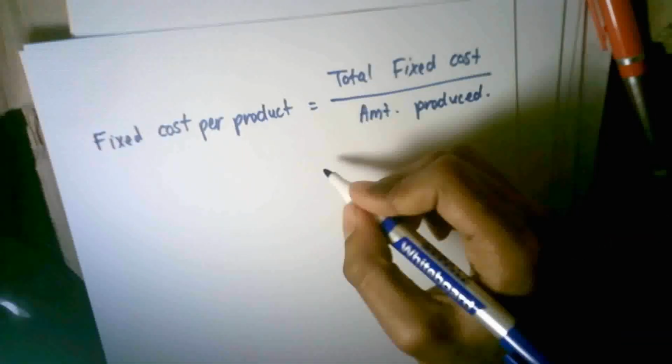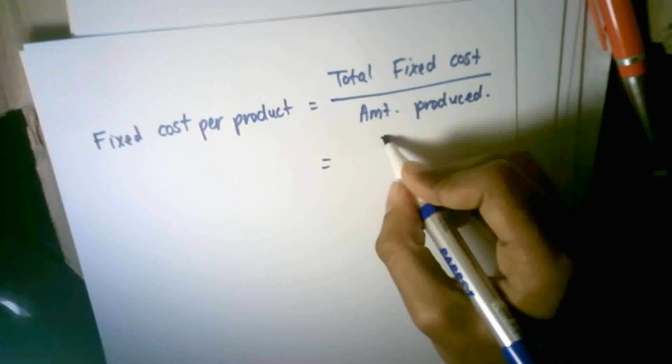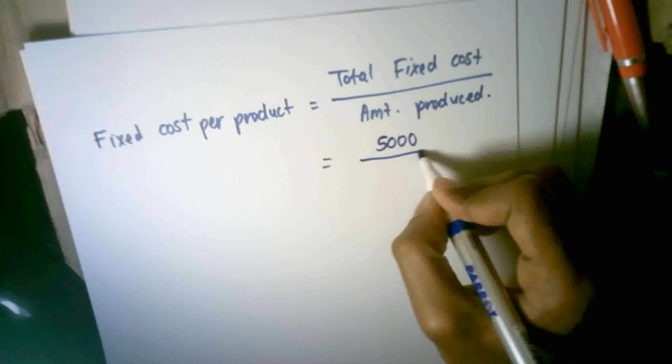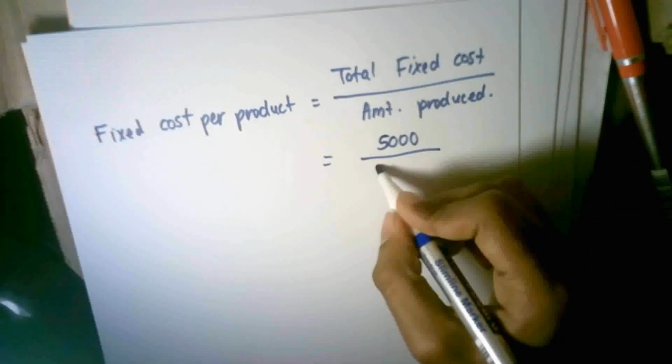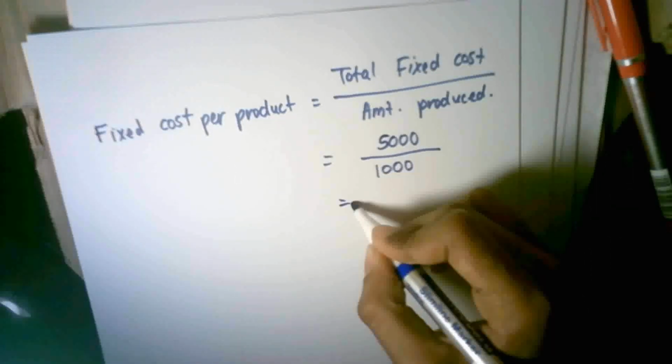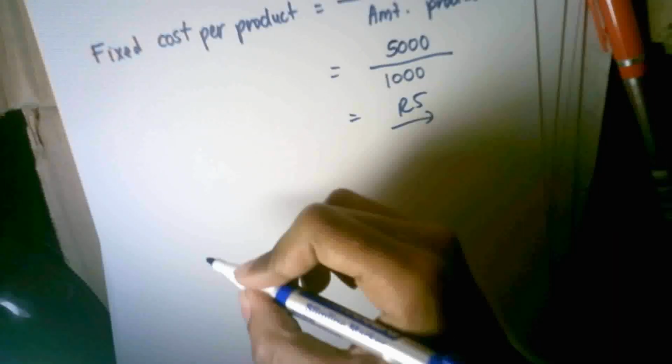So the total fixed cost, if you can recall from a few minutes ago, we said that the total fixed cost is 5,000 Rand in my example, because that was the amount of rent, and that in my hypothetical example, that was the only fixed cost we have. And the amount produced, we said that we produce 1,000 Rand a month. So what is my fixed cost per product? It's 5 Rand.